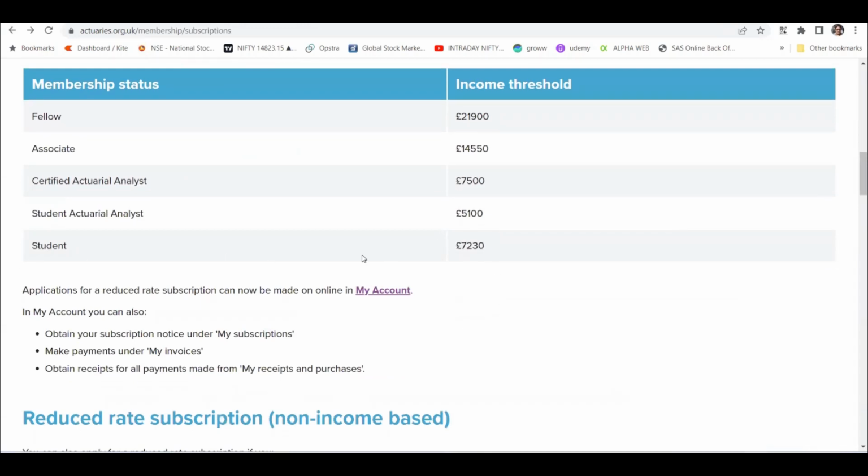I think, yeah, for student it is 7230. Sorry, it was not 5100; that is for student actual analyst. It is 7230, into whatever, 100. That's why I mentioned 7 lakhs. So if your income is less than this, then you are eligible for this, right?